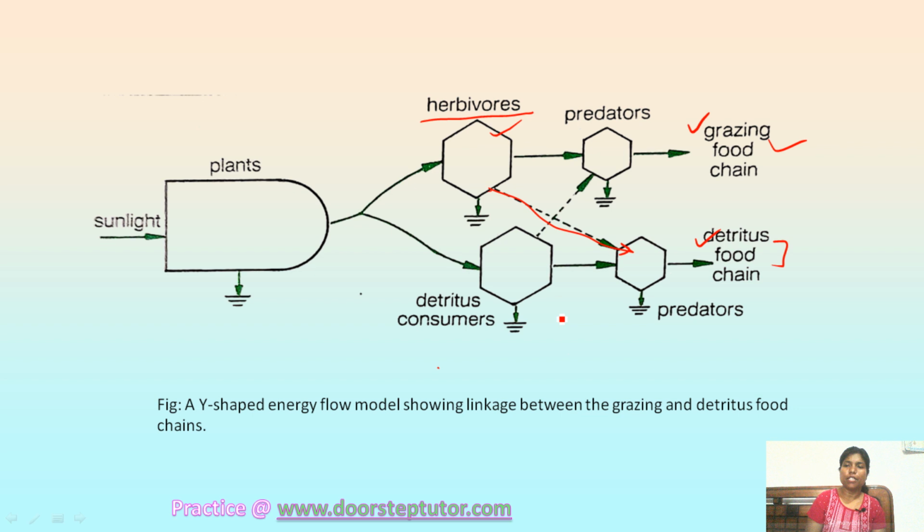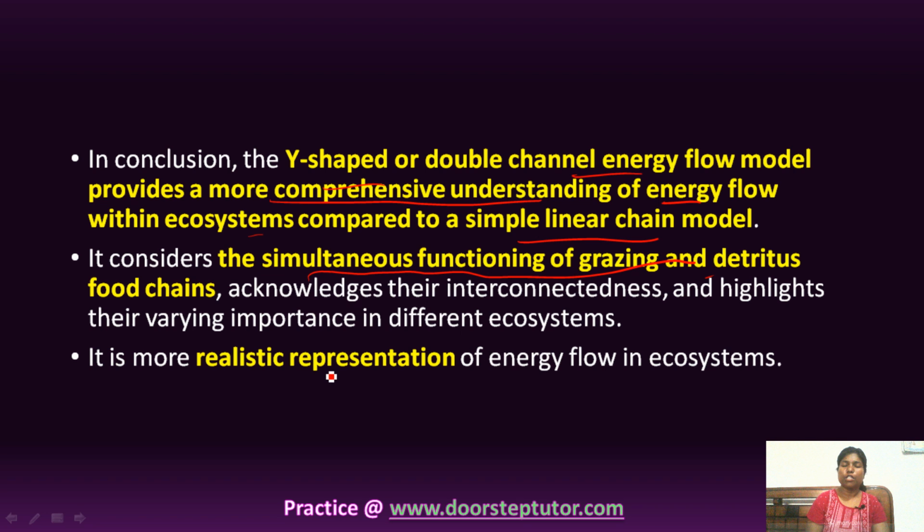In conclusion, the Y-shaped or double channel energy flow model provides a more comprehensive understanding of energy flow within the ecosystem in comparison to the simple linear chain model. This is because it takes into account the simultaneous functioning of grazing and detritus food chains. That is why it is a more realistic representation of energy flow in an ecosystem.